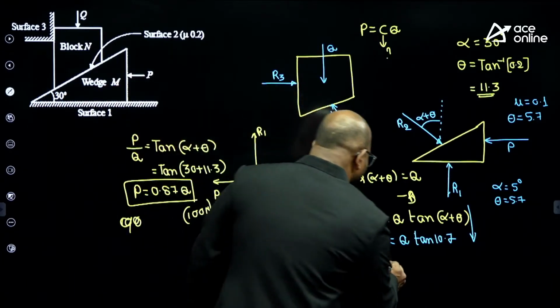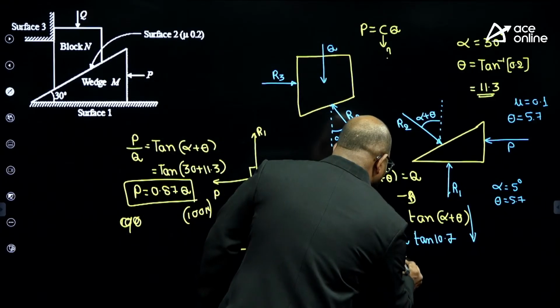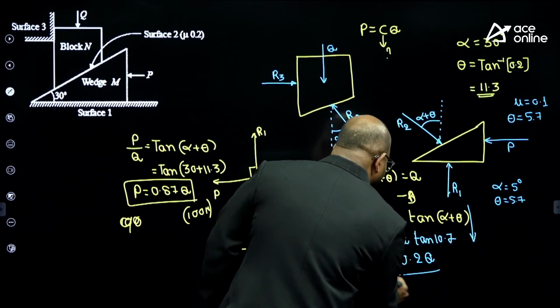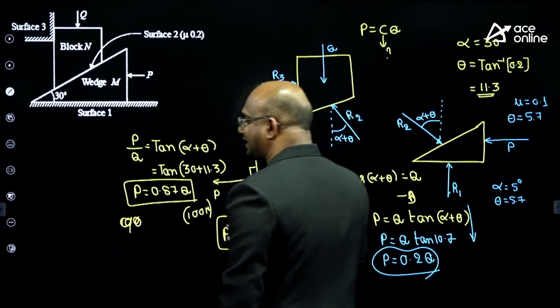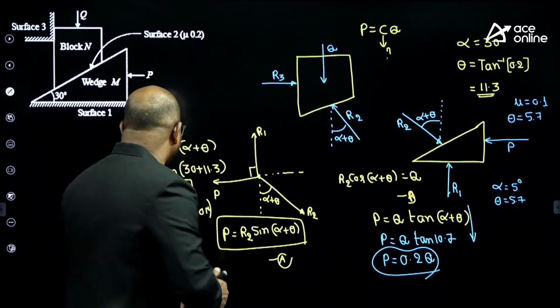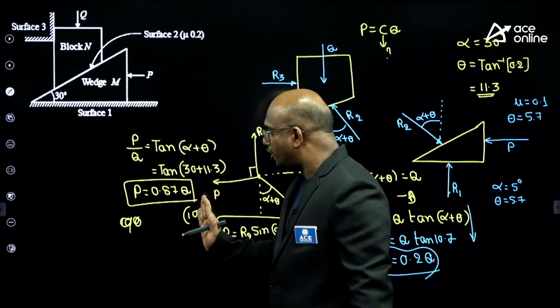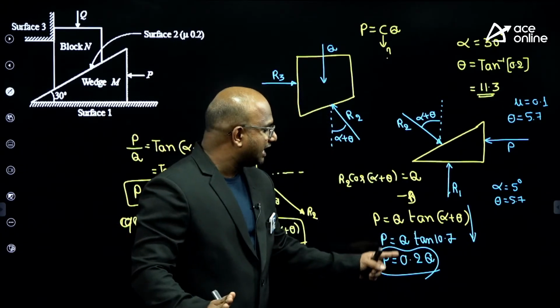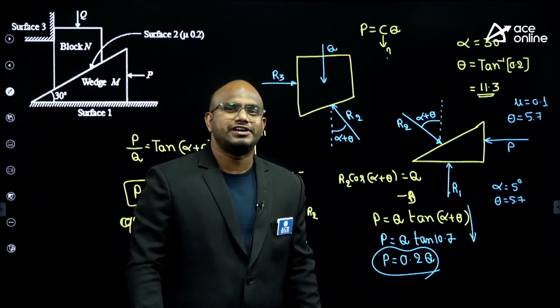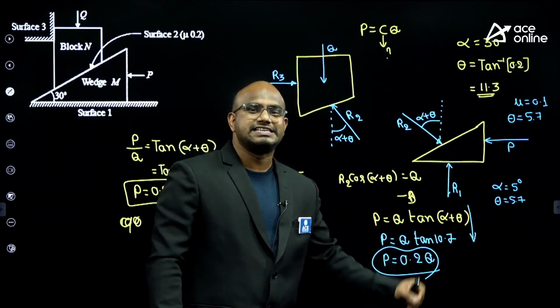I can say, assume my dear students, P equals 0.2 or 1.8, whatever it may be, guys. 0.2 times of Q. Here 0.9 times of Q. Here 0.2 times of Q means for lifting 100, earlier you had to apply 90, but here for lifting 100 you have to apply just 20, sir. Which one is best, guys? Yes, this is the best.